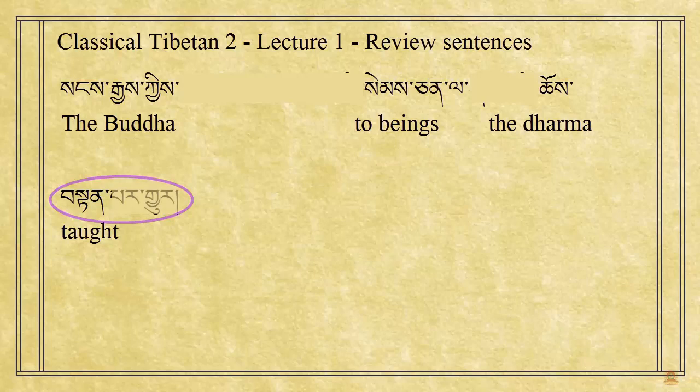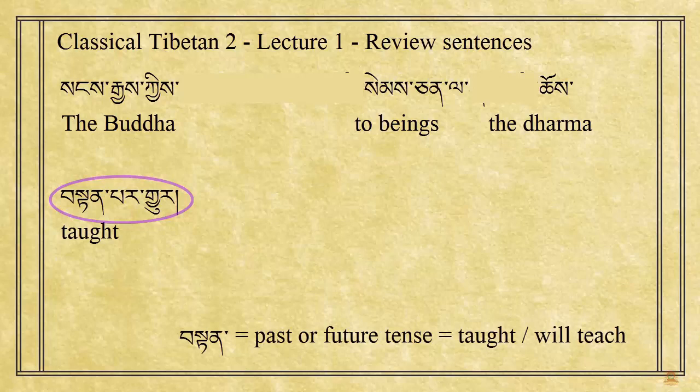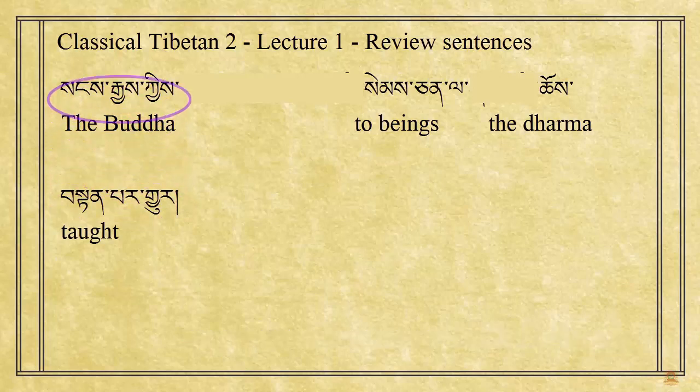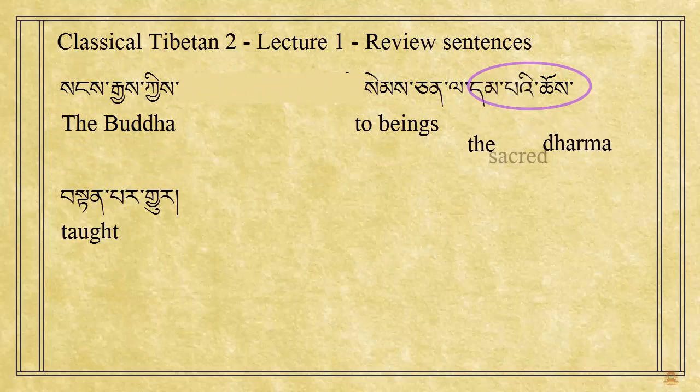Now ten becomes tempar gyur. The auxiliary par gyur makes it past tense explicit. Taught. Technically, ten by itself can also be a future tense. We'll talk more about verb tenses later in this course. The agent of the teaching remains Sangye, the Buddha. Chö is modified by the adjective tampa, which means something like sacred, holy, true, or sublime.